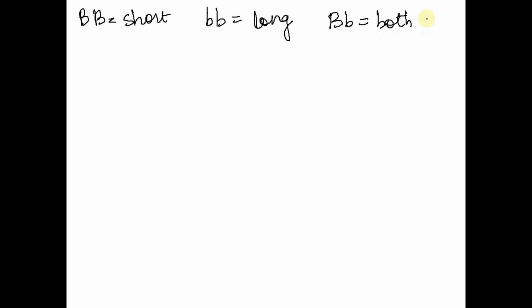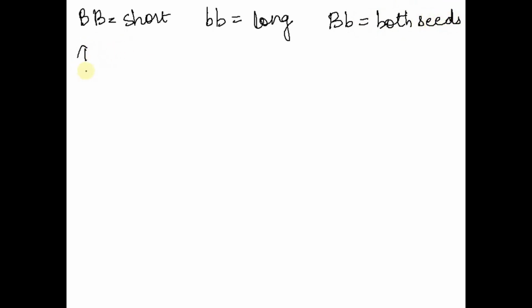Hello, so according to the question, we have a homozygous dominant one, with a short beak, that consumes hard shell nuts. We have a homozygous recessive one with a long beak that consumes pine cone seeds, and we have an intermediate one that consumes both types of seeds, right? Both types of seeds.